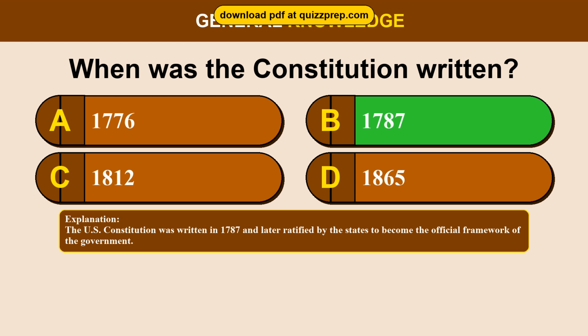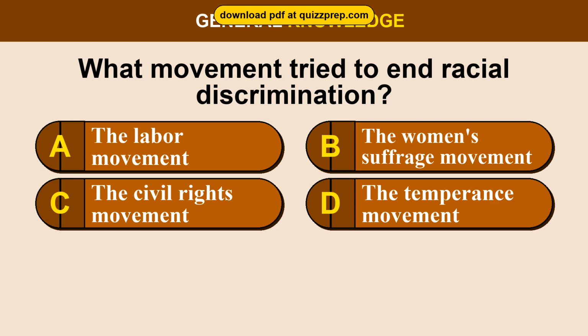Question 39. What movement tried to end racial discrimination? Option A, the labor movement. Option B, the women's suffrage movement. Option C, the civil rights movement. Option D, the temperance movement. The correct answer is option C, the civil rights movement.